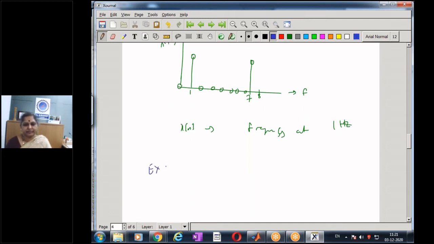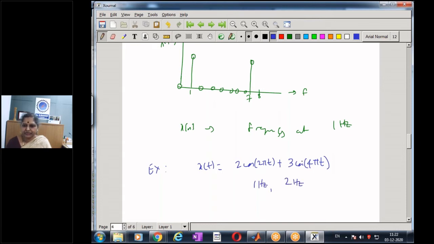As a second example, let us take my signal x of t as 2 cos 2 pi t plus 3 cos 4 pi t. So what are the frequency components present in the signal? By observing my signal, I have a component at 1 hertz, and I also have a component at 2 hertz.